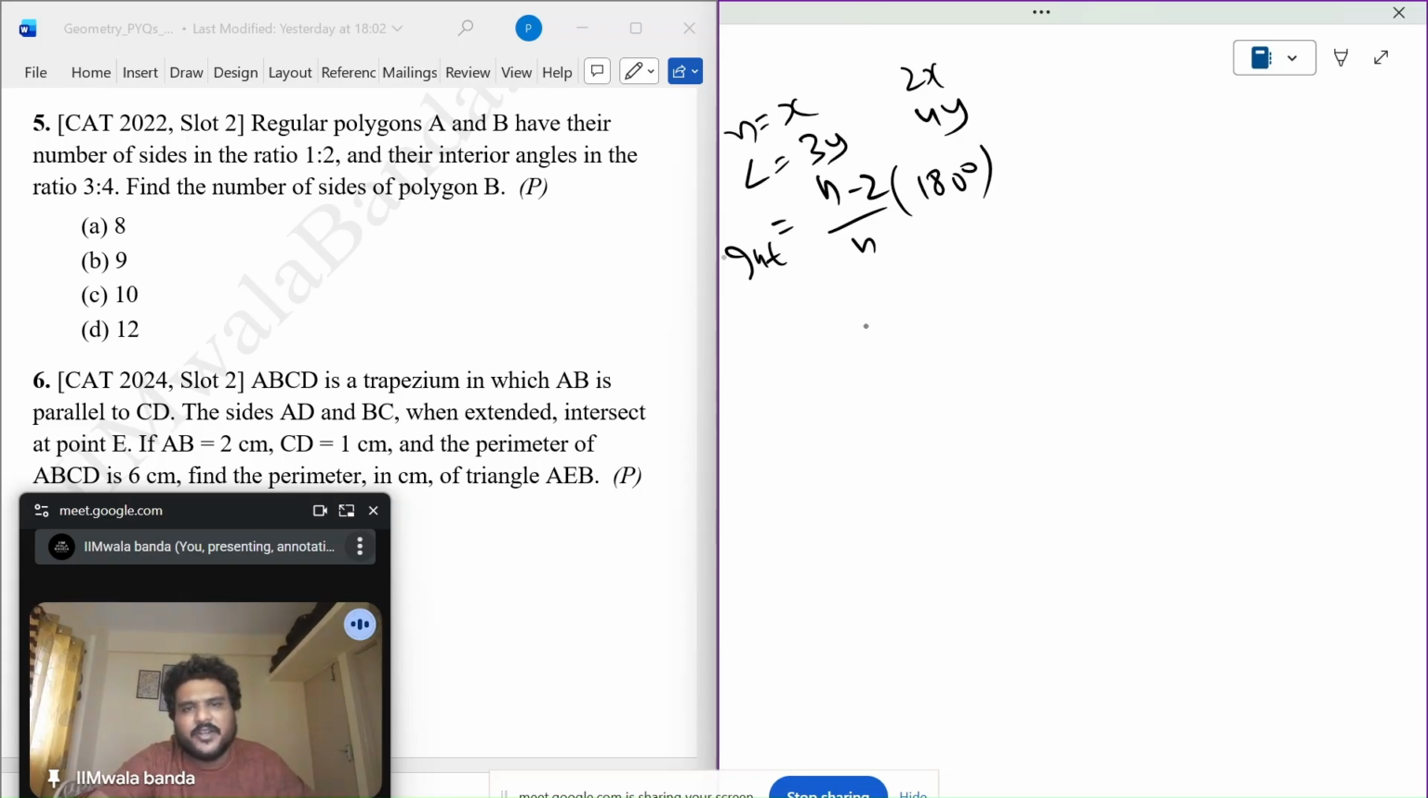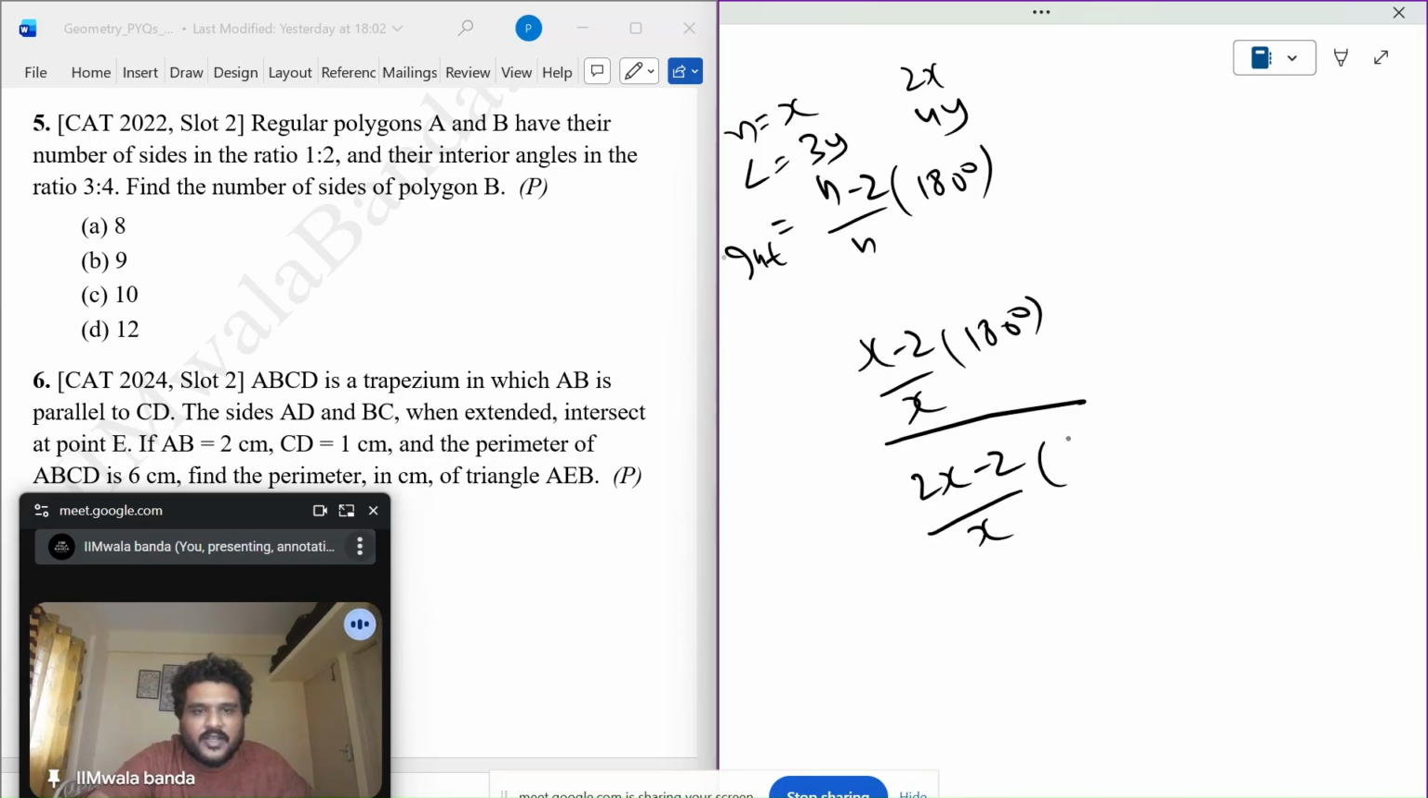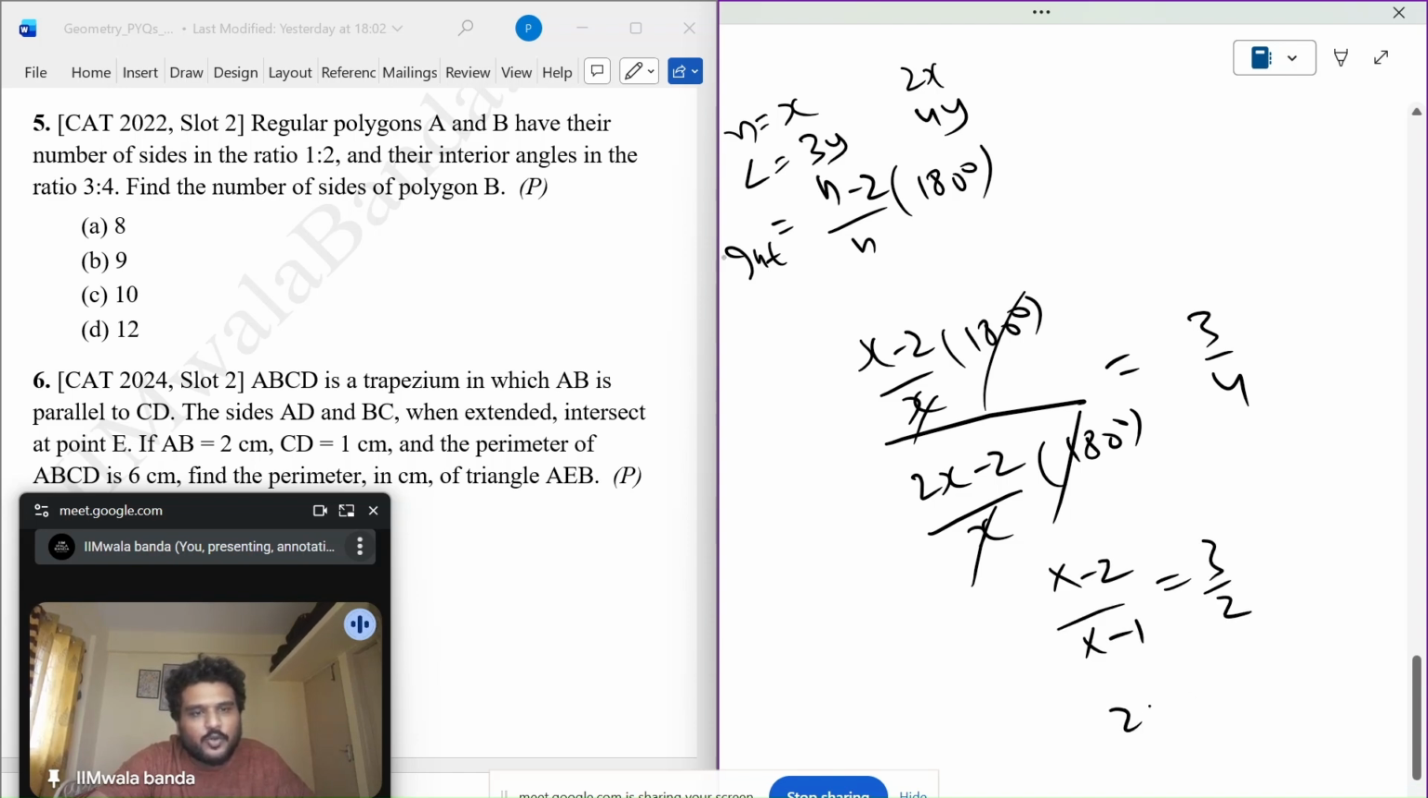So directly substitute. I know that number of sides are x, then this is each internal angle. Number of sides are 2x, so this is the internal angle. And this ratio of internal angle is given as 3 by 4. x minus 2 upon x minus 1 is 3 by 2, or 2x minus 4 is 3x minus 3, or x is minus 1. This is not possible.